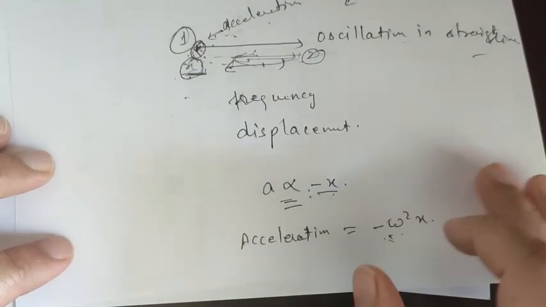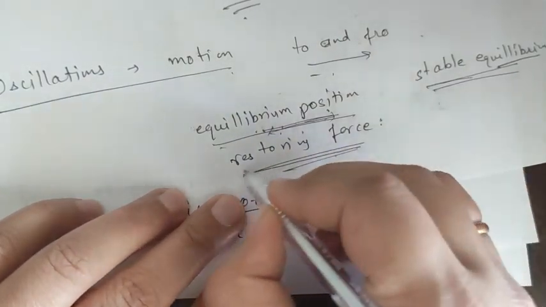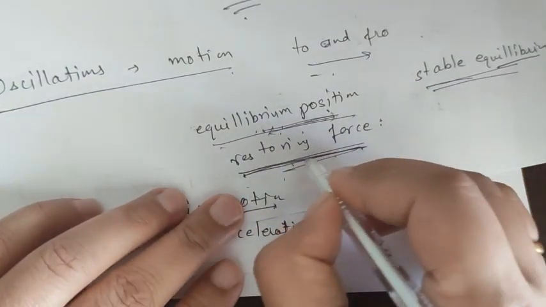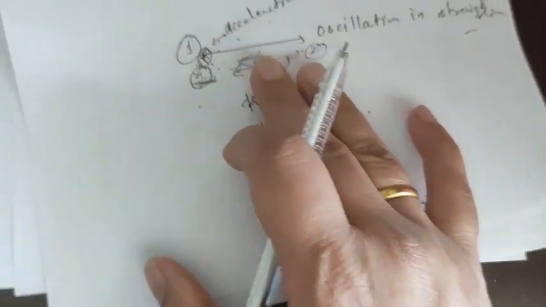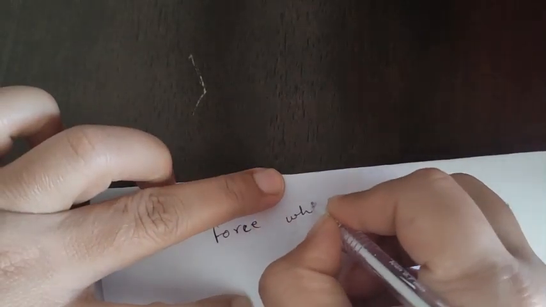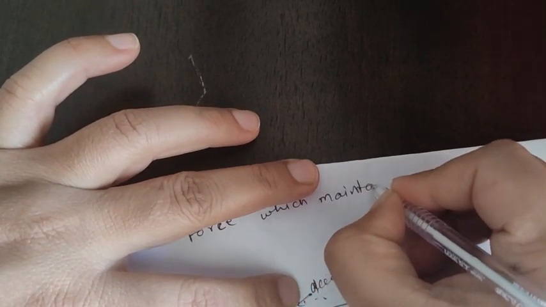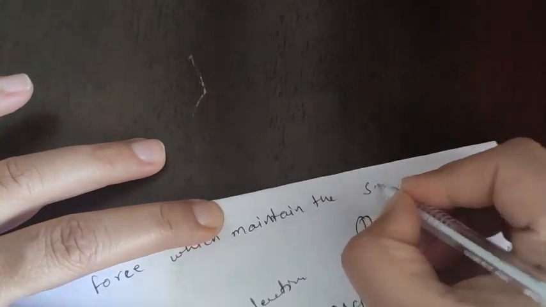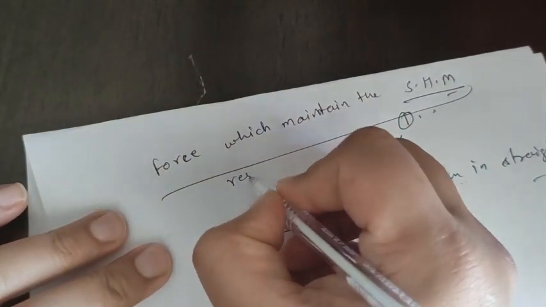Now comes the last discussion, in which I told you one word: restoring force. What is a restoring force? The force which is responsible for maintaining the simple harmonic motion is known as restoring force.